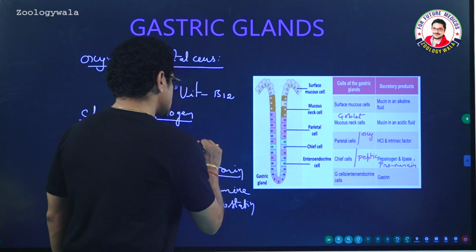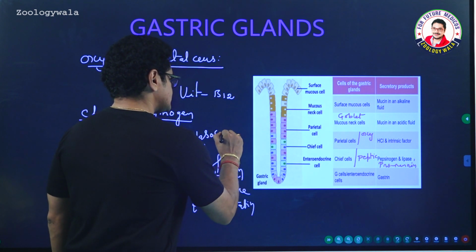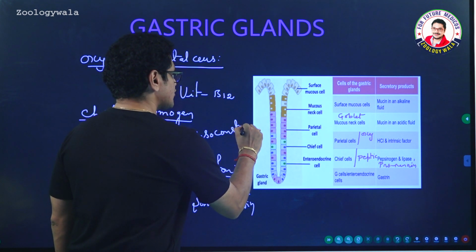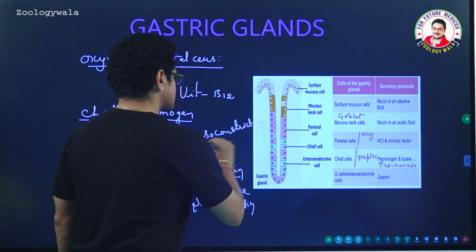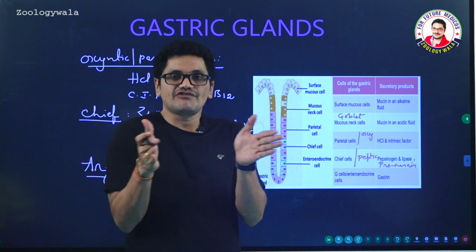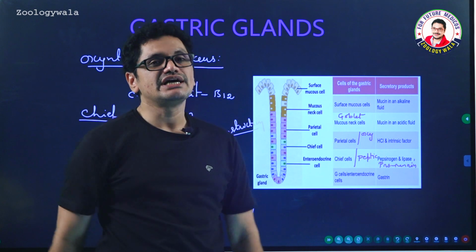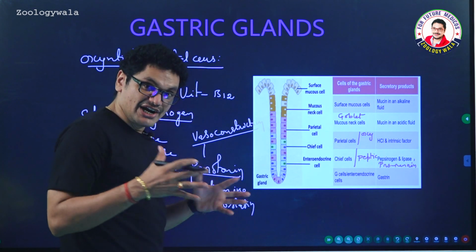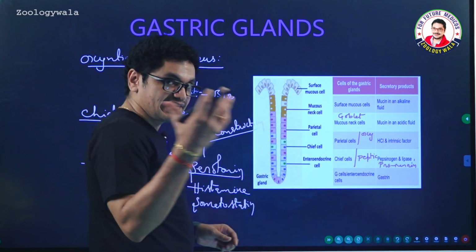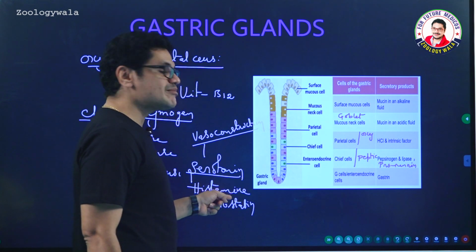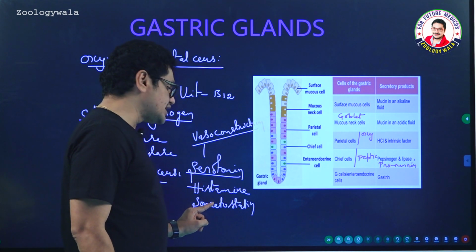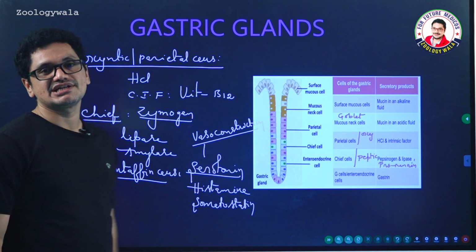Serotonin is a vasoconstrictor, which helps in constriction of blood vessels. If vasoconstriction takes place, blood pressure even increases. Vasodilator dilates the blood vessel, like bradykinin. Histamine, serotonin, somatostatin are all produced by argentaffin cells.